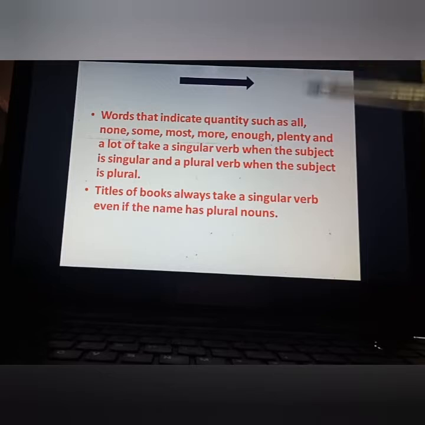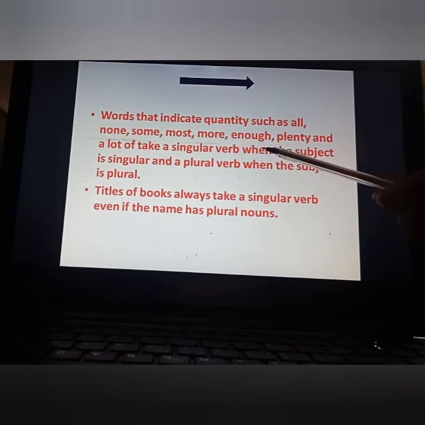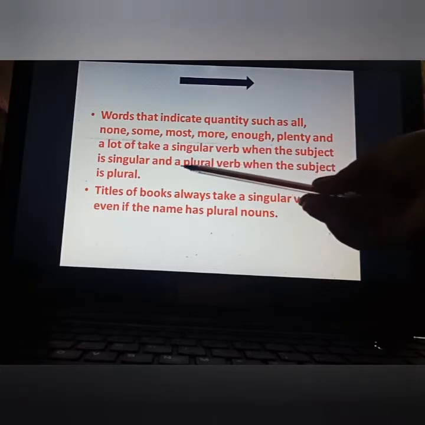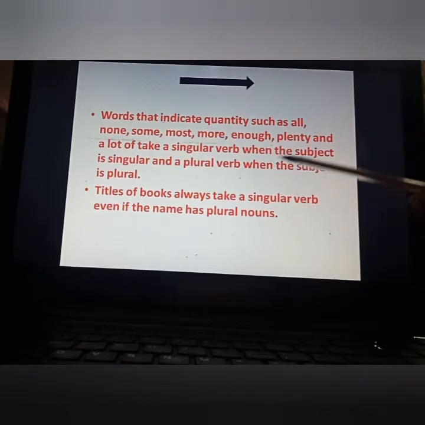Next one, words that indicate quantity such as all, none, some, most, more, enough, plenty and a lot of take a singular verb when the subject is singular and a plural verb when the subject is plural. Like, all the boys have taken the vaccine. All is given, but after that you can see what the noun is.